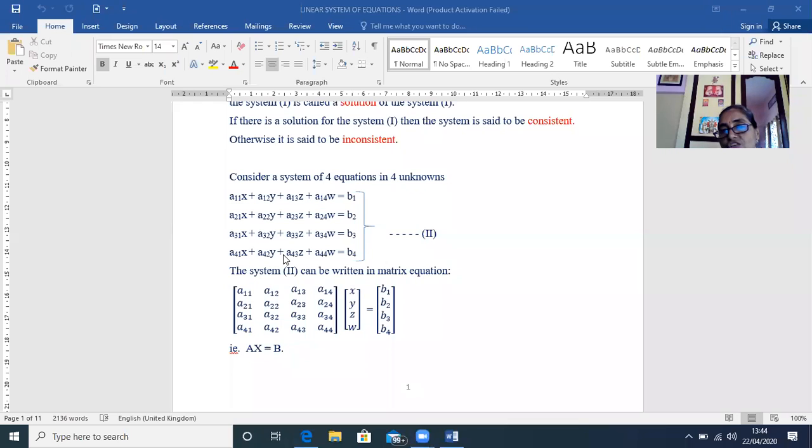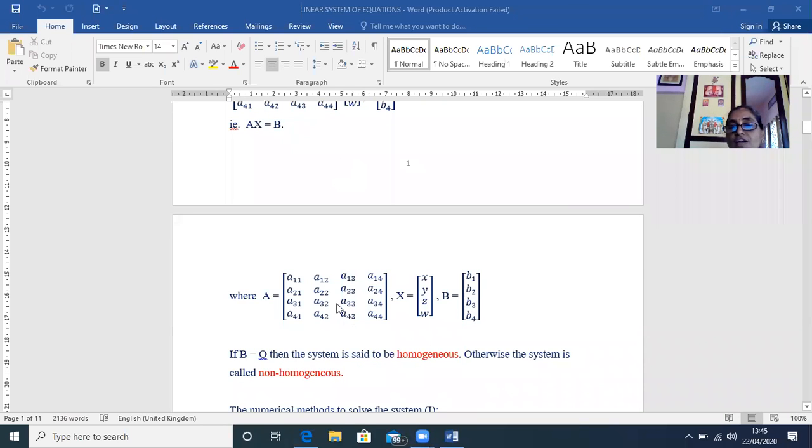So this system of equations can always be written in this form called the matrix equation, where this is called the coefficient matrix, which we denote by A, and this is the solution matrix, capital X, and the right side is the constant, again a column matrix, capital B. Remember, you'll be having either 3 by 3, 4 by 4, or 2 by 2 matrices only, because you will be solving systems where the number of equations is equal to the number of unknowns. Here the number of equations is 4, and the number of unknowns is also 4. So now we are going to see how to solve such a system of equations.